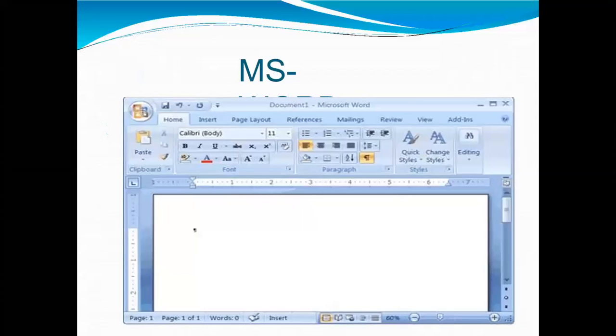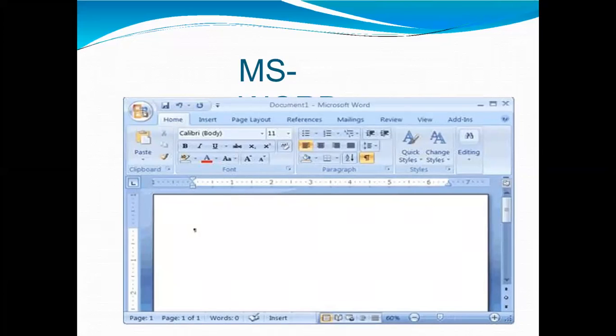Now we are going to discuss MS Word. It is used to make professional quality documents, letters, reports, etc. MS Word is a word processor developed by Microsoft. It has advanced features which allow you to format and edit your files and documents in the best possible way. One of the most widely used programs of the Microsoft Office suite, Microsoft Word is a word processor developed by Microsoft.